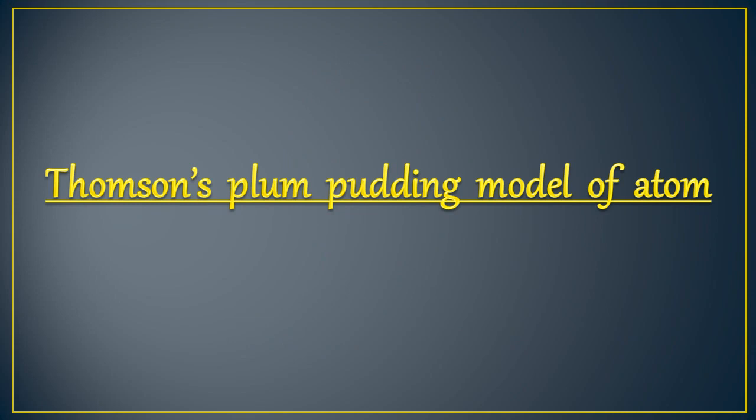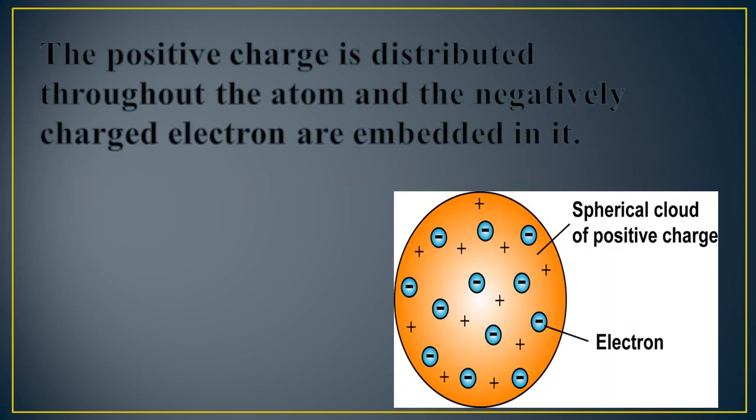Now the next theory of the atom is Thomson's plum pudding model of an atom. Students, the plum pudding model of the atom put forth by Thomson in the year 1904 is the first model of atomic structure. According to this model, the positive charge is distributed throughout the atom and the negatively charged electrons are embedded in it. The distributed positive charge is balanced by the negative charge on the electrons. Therefore, the atom becomes electrically